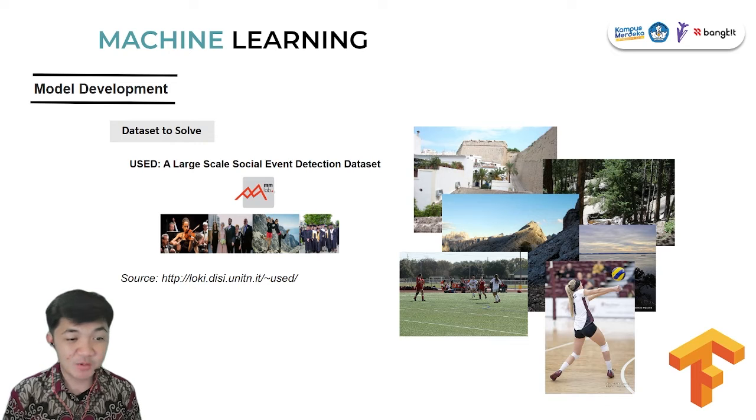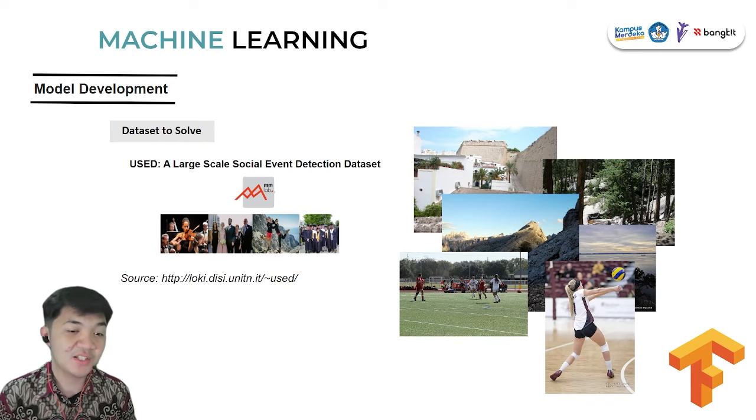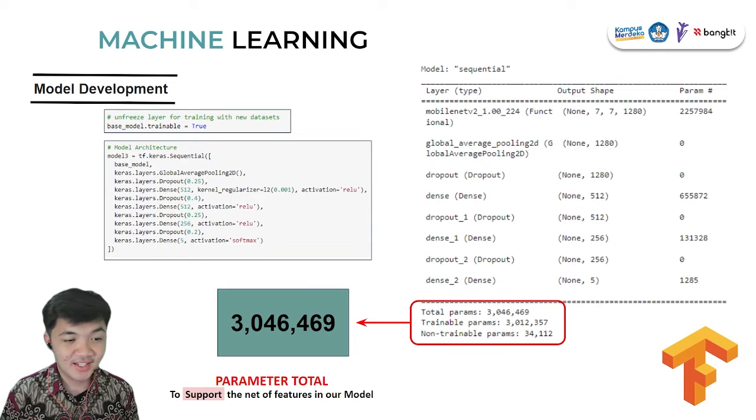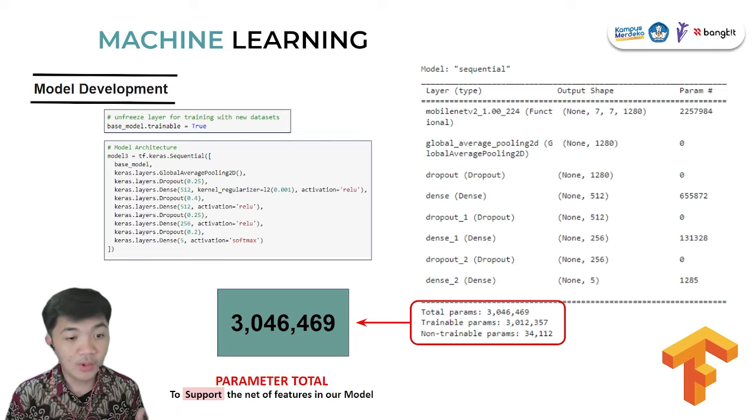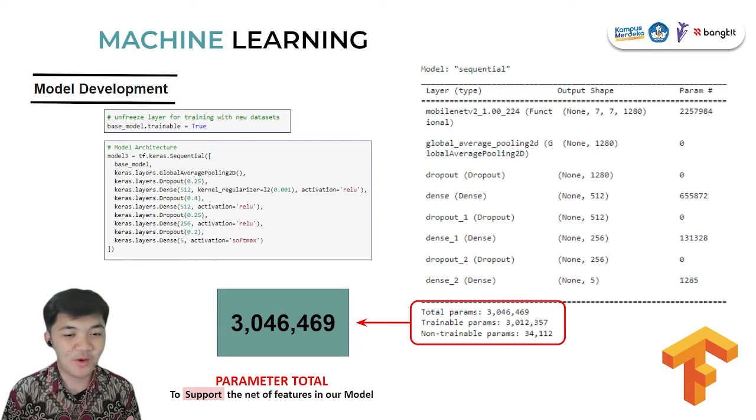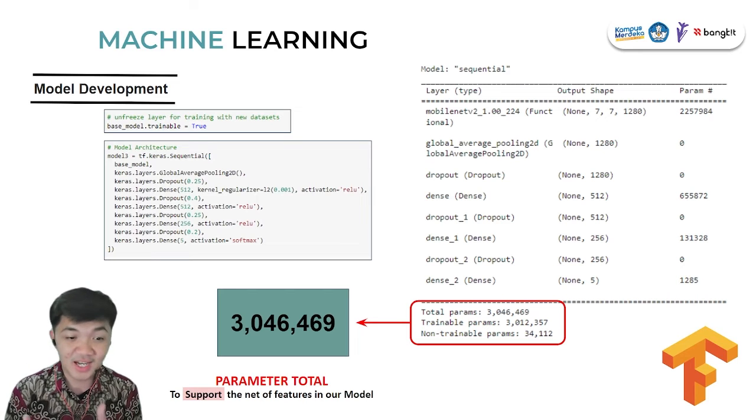The dataset that we use to train our model is the social event dataset. We get it from the internet. Researchers often use this dataset to conduct their picture detection research. The model is built with the transfer-learning concept. We use a pre-trained model called MobileNetV2. The model is used to train new datasets with a fine-tuning mechanism related to our goal to predict picture categories based on pictures that users upload as model input.